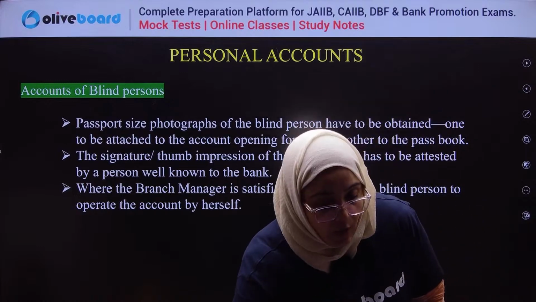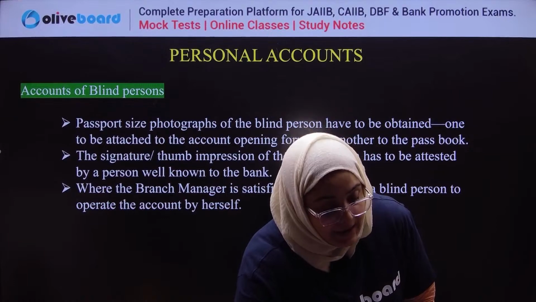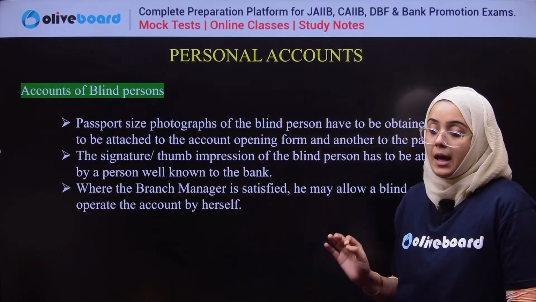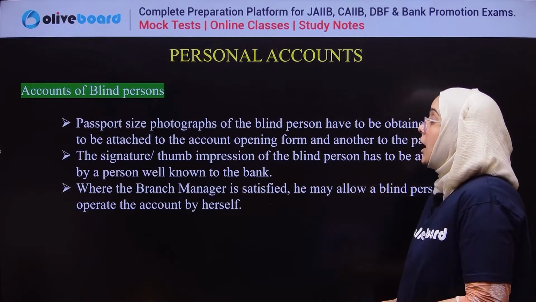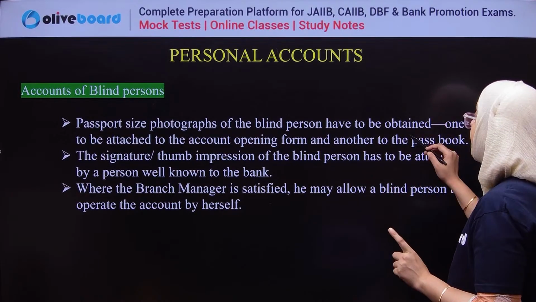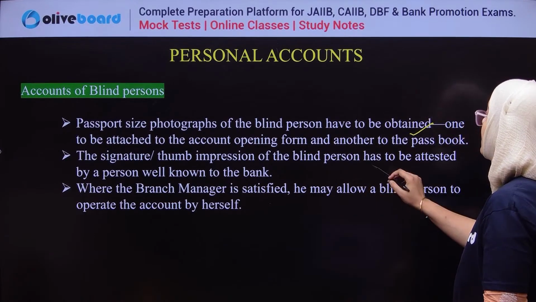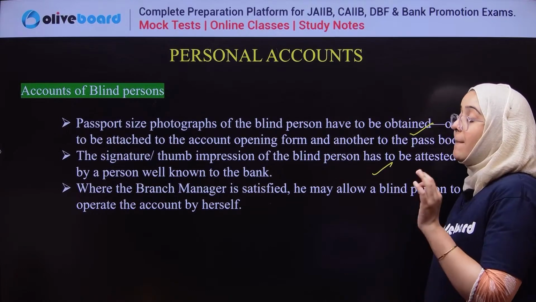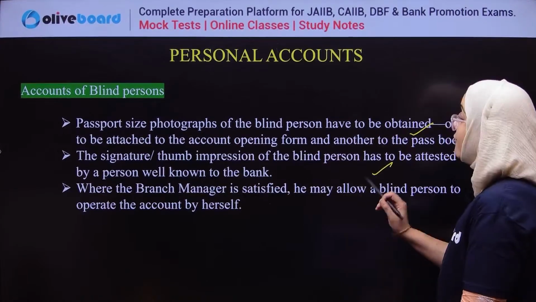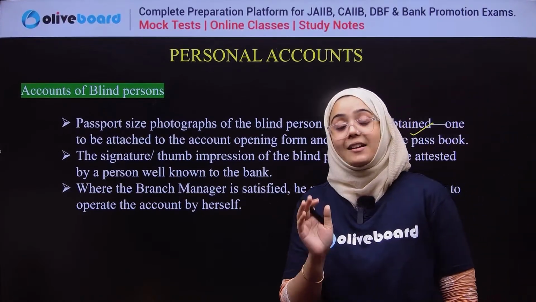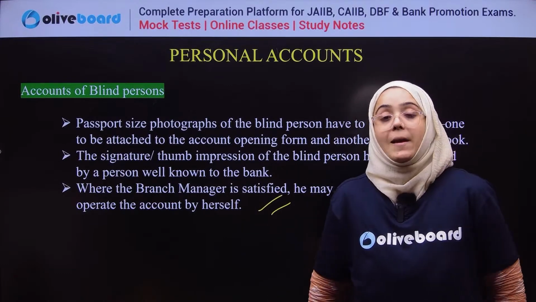Next is the account of a blind person. If a blind person wants to open an account in a bank, what are the terms and conditions? First of all, a passport size photograph of that blind person should be obtained. The signature or the thumb impression of that person has to be attested by a person well known to the bank, where the branch manager is satisfied. If the branch manager is satisfied with that person, then the account will be opened.